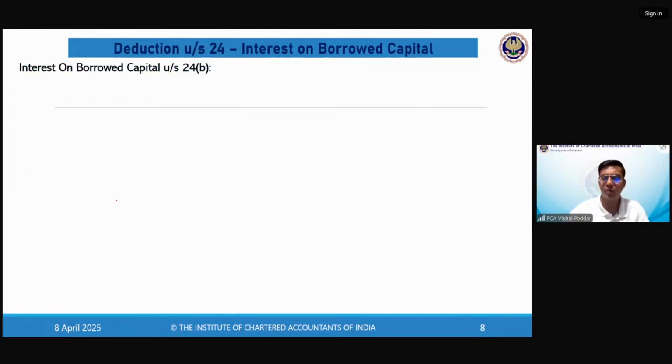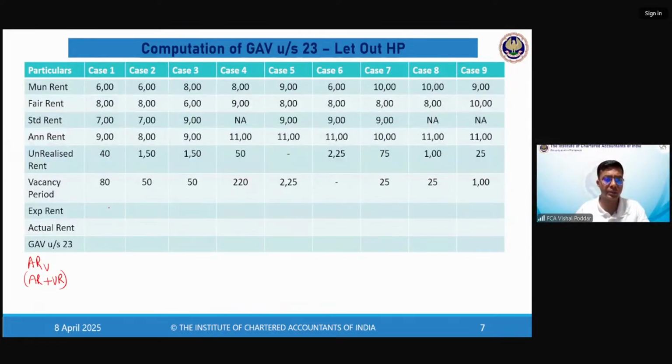Chalo, I'll start solving for the benefit of all. So see, municipal rent, fair rent, whichever is higher, it is 8 lakhs. Compared with standard rent, whichever is lower. So my expected rent becomes 7 lakhs in the first scenario. Annual rent 900 minus 40 minus 80. So this becomes 780. I compare both of these. My actual rent is higher. So no problem. GAV is actual rent. Right? Second case scenario. Again 600, 800.